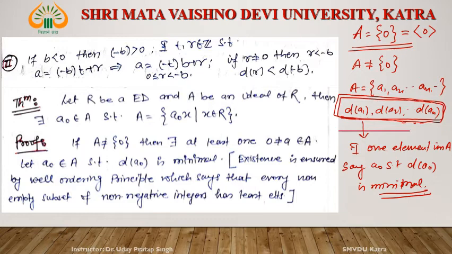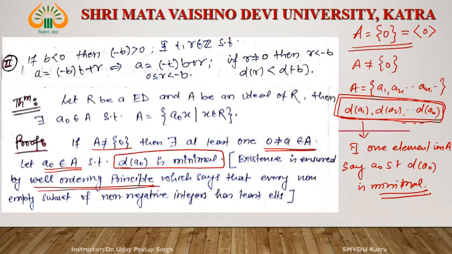Okay, so if A does not equal 0, then there exists at least one a not equal to 0, a belongs to capital A, and among these small a's there exists a naught such that d(a naught) is minimal, and this exists by the well ordering principle.